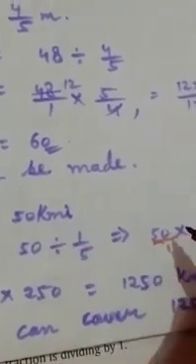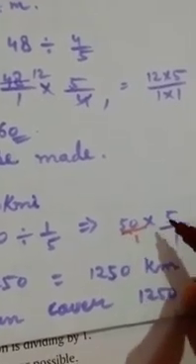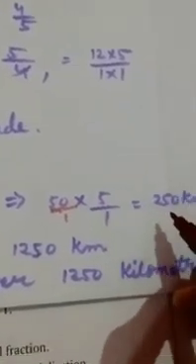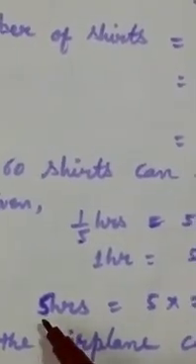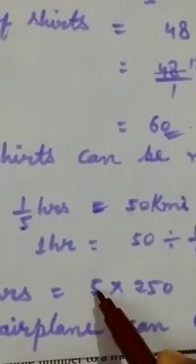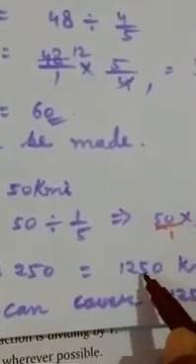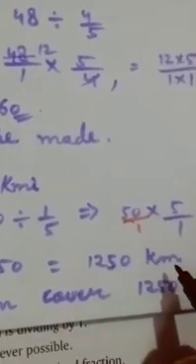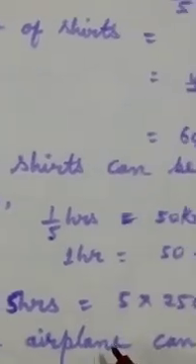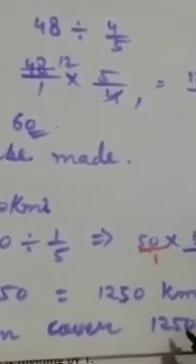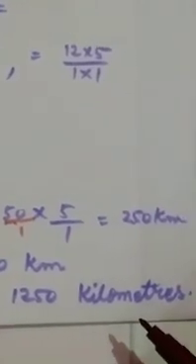Sign becomes multiply and the number gets inverted. Now 50 into 5 becomes 250 kilometers. In the question we have to find 5 hours. So we have to multiply 250 by 5. It becomes 1250 kilometers. At last you have to write: thus the airplane can cover 1250 kilometers as its answer.